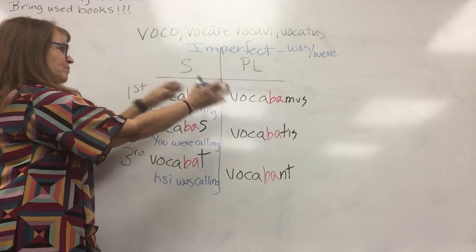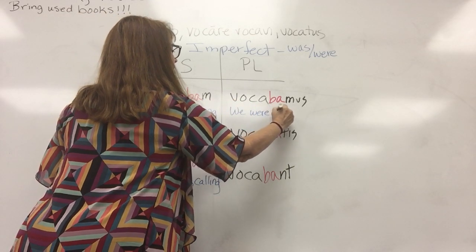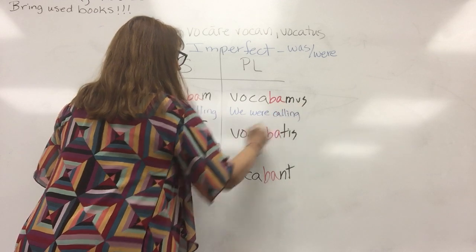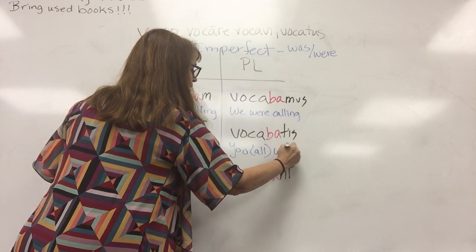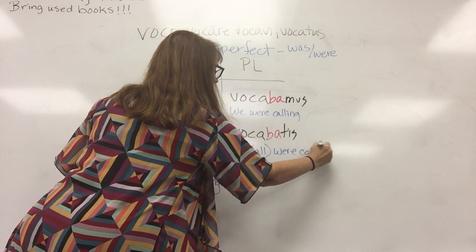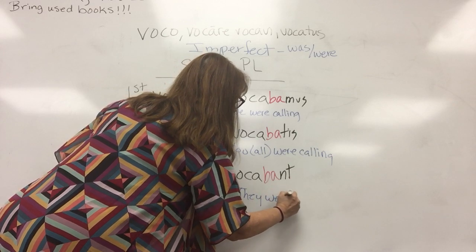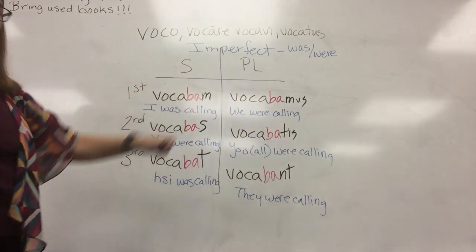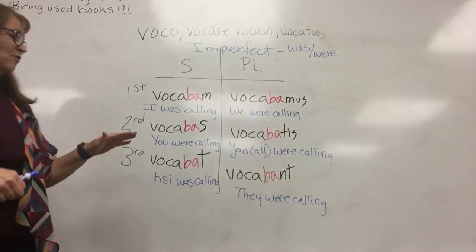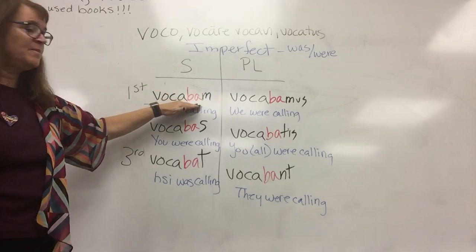Okay, remember, now we'll go to the plural. We were calling. You all were calling. And they were calling. Okay, so there you have the imperfect tense formed on the same present stem with the tense sign of BA